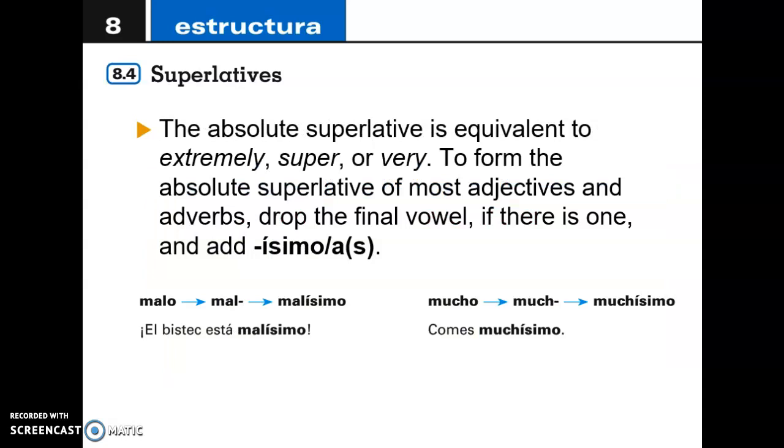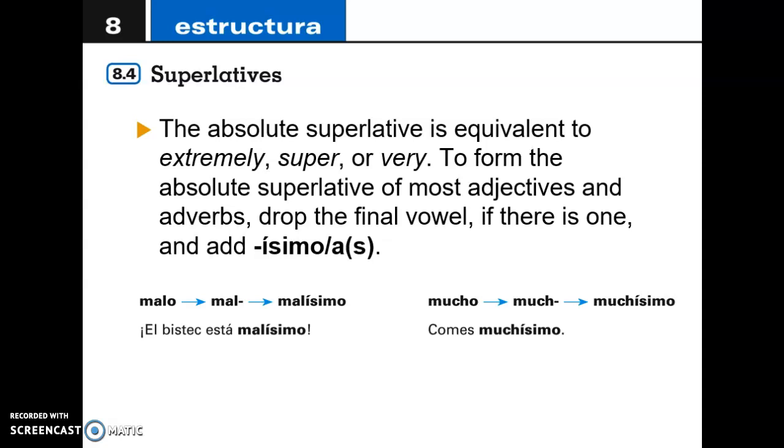This last slide is just to give you an idea of something where you want to make a point. You want to make a point that something is absolutely, super, very, or extremely annoying, or extremely good, super bad, very, very, very expensive. You want to make that point, and for that, you can also add the ending ísimo.